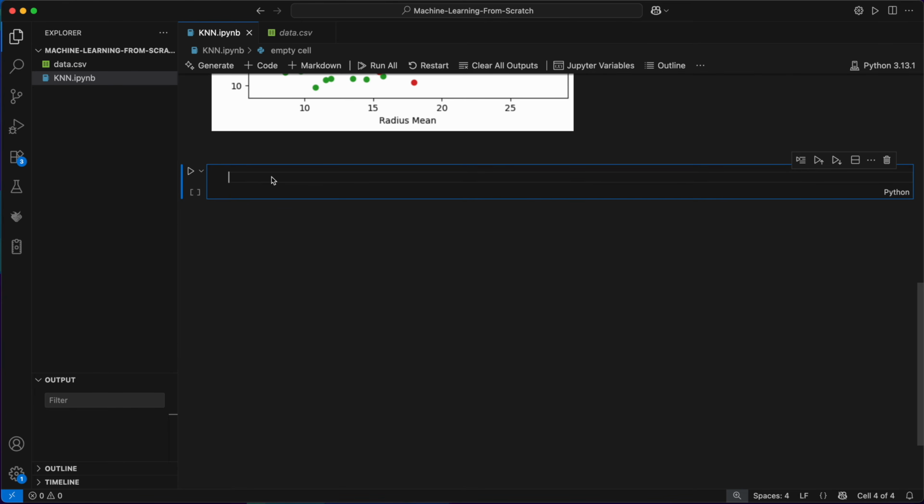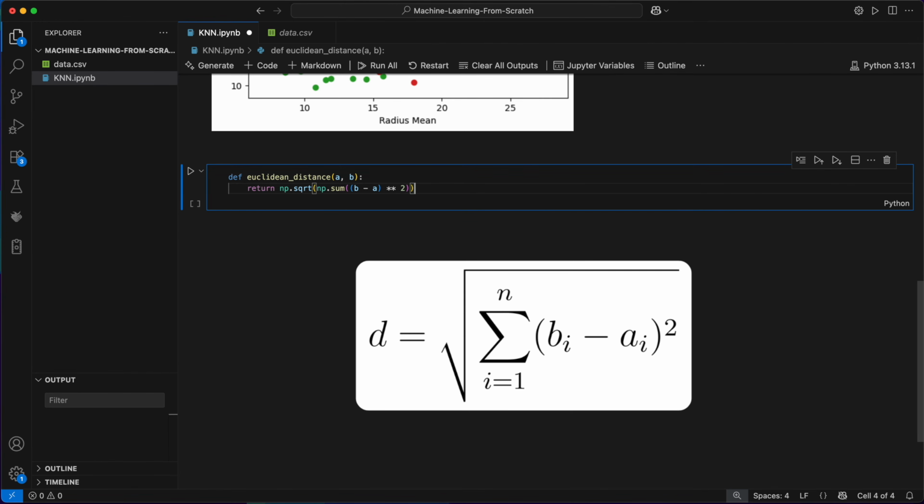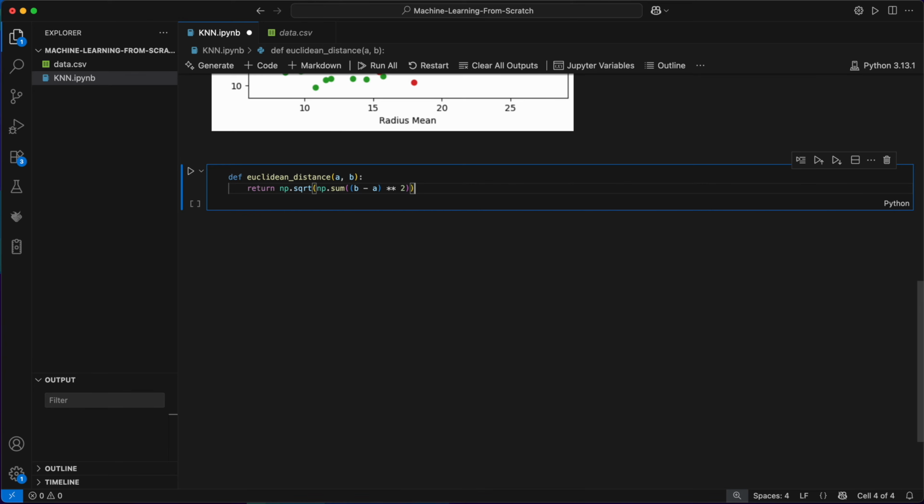So let's get started. I'll first define a Euclidean distance function to calculate the Euclidean distance between 2 points. This is going to return the square root of the sum of the squared differences between the corresponding features of the 2 points, just like the math formula we saw earlier. Because we'll be using NumPy arrays for each point A and B, we don't need to loop over each feature manually and calculate the difference. NumPy lets us perform this calculation in one line, using array operations.